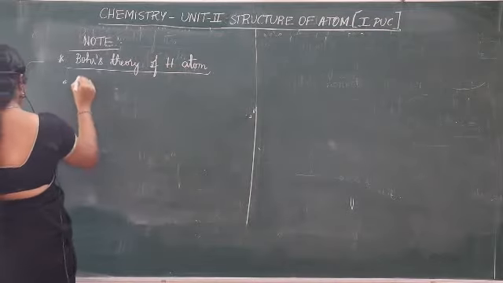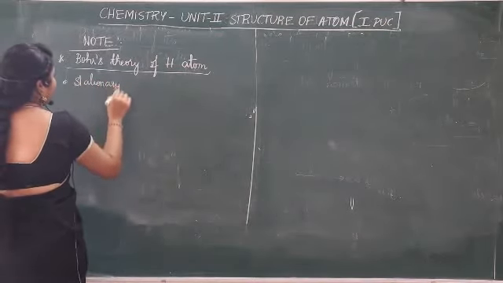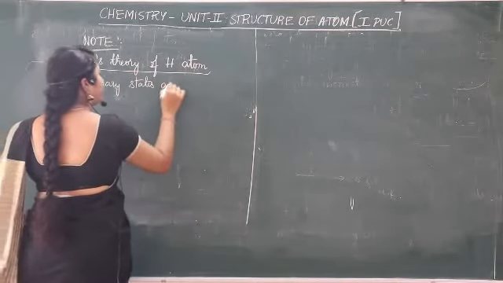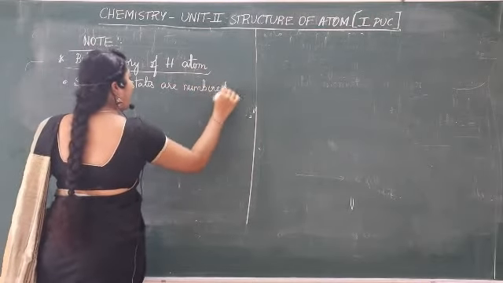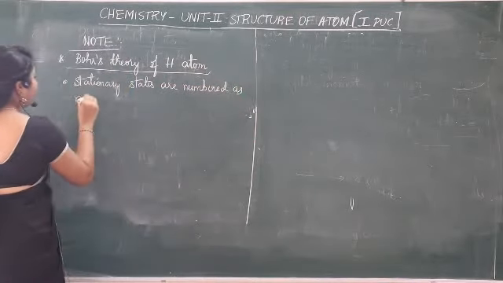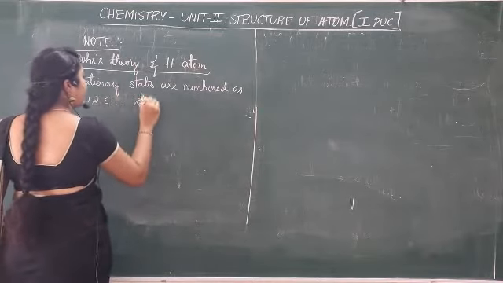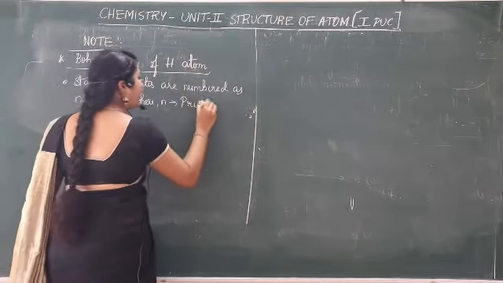He said stationary states are numbered as n is equal to 1, 2, 3, etc., where n is principal quantum number.